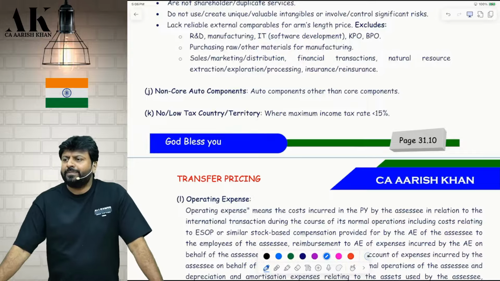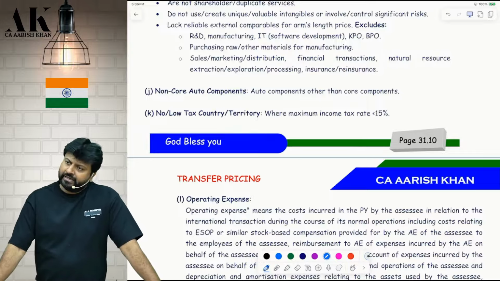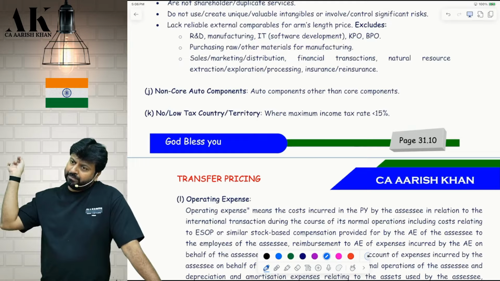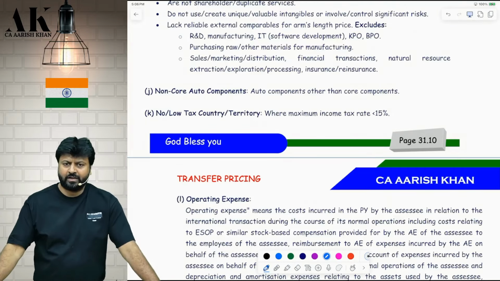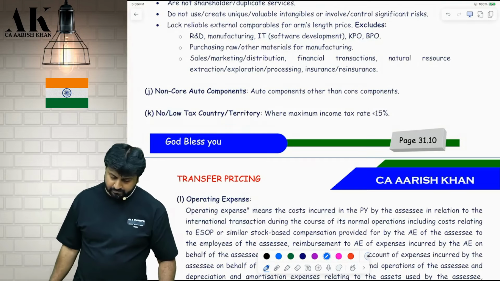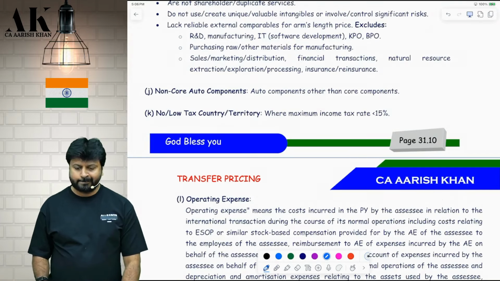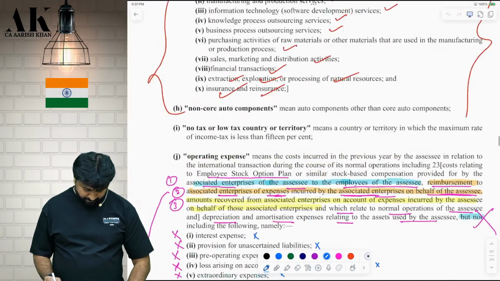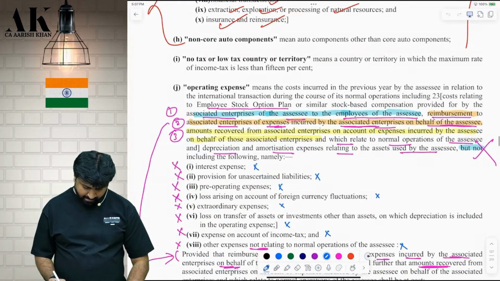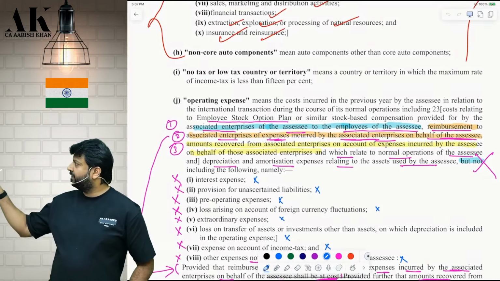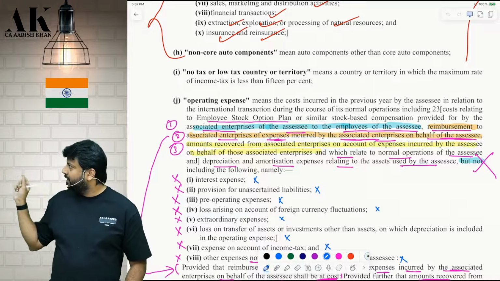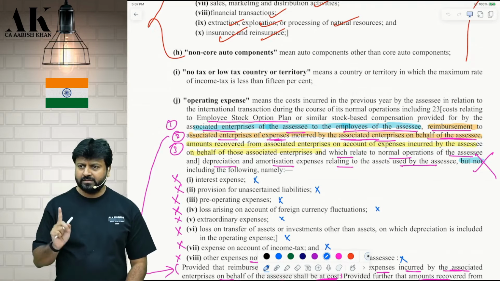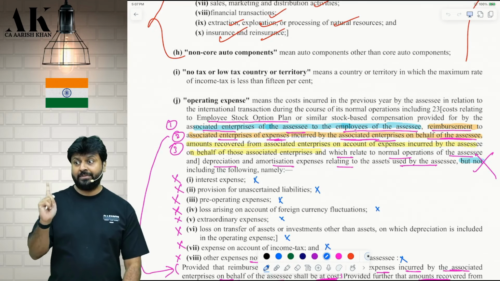If any country whose maximum tax rate is less than 15%, that country will be called what? Just write down below the provision only. You don't have to come here again and again. You can see the official definition from the Act, where the maximum rate is less than 15%. These 2 points are extremely important academically, I am telling, please.